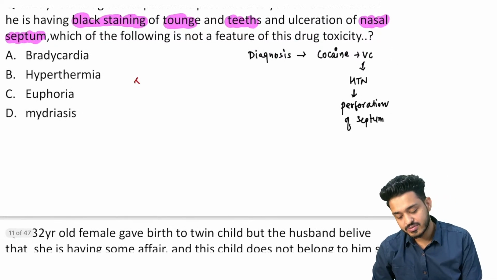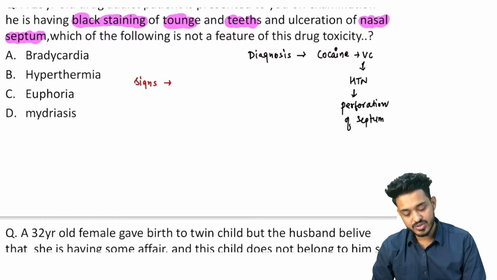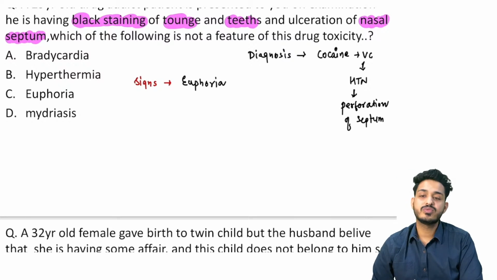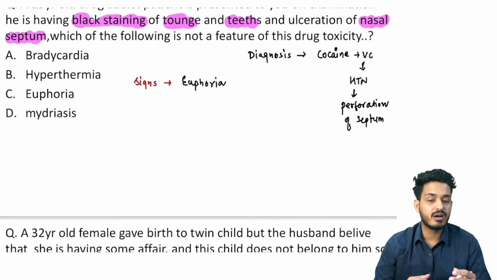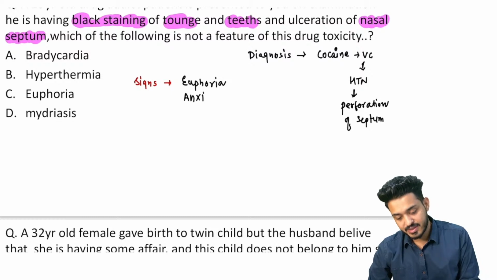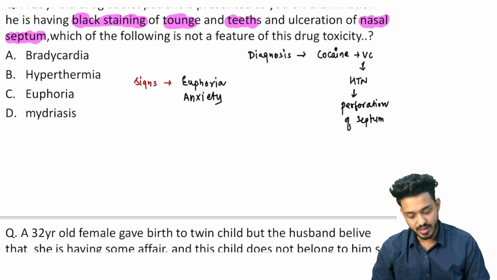What are the signs of cocaine poisoning, cocaine overdose के sign क्या होंगे? So always remember, patient will be euphoric, patient euphoria में रहेगा, right. It is going to increase your BP. It is a vasoconstrictor drug, so it is going to cause anxiety. You can also have sometimes Magnan phenomena along with that, right.